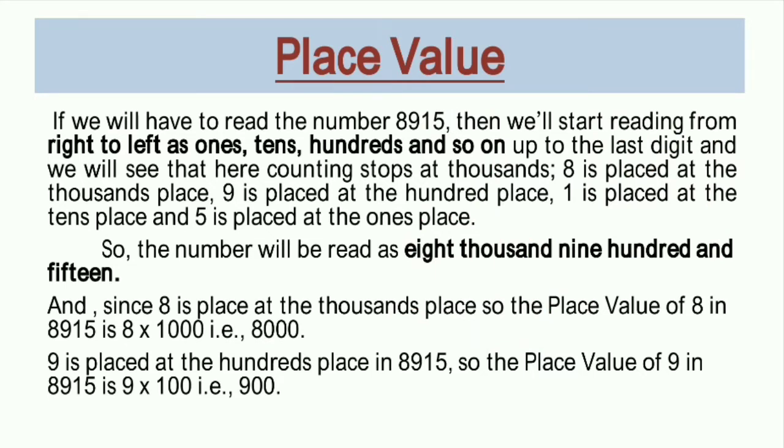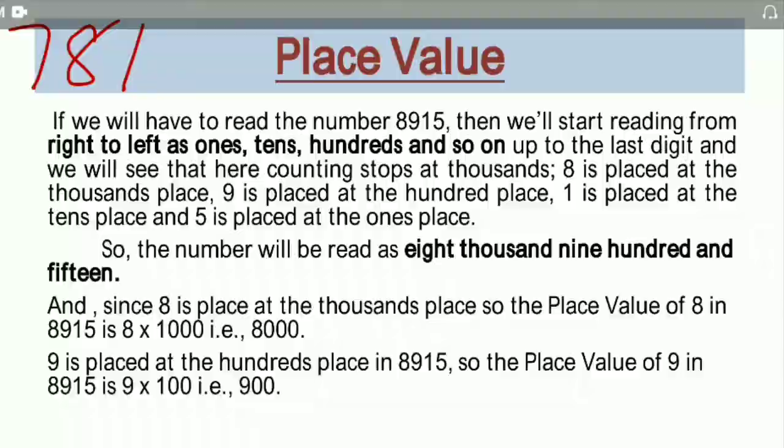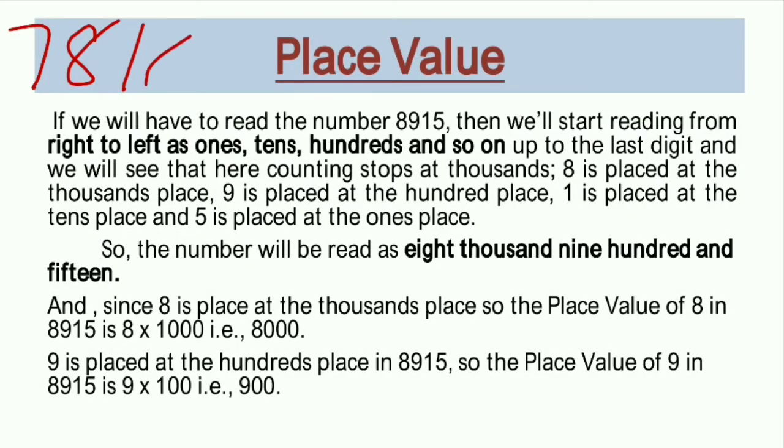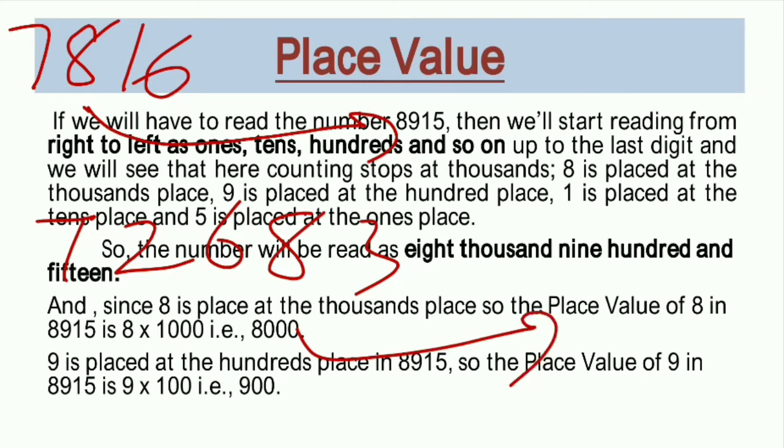Suppose I write two numbers, 7816 and 77268 3. See, if we talk about the value of 8 in both numbers, the digit is the same, 8 and 8, but the value is different. The digits are the same, 8 in both numbers, but the values of these 8s are different. Why? Because they are at different positions in the numbers.